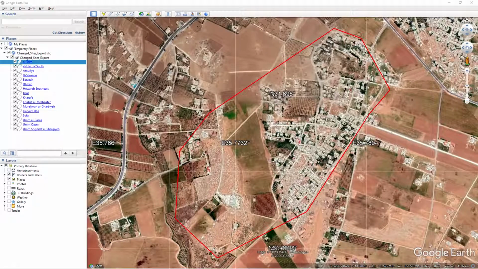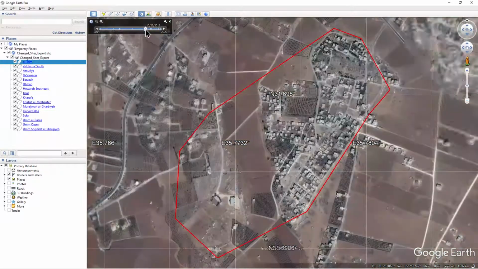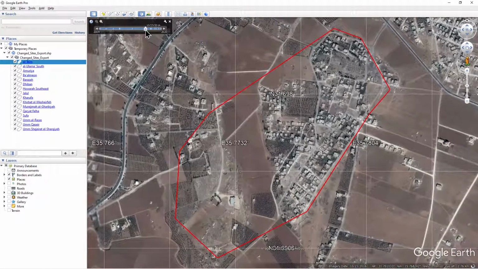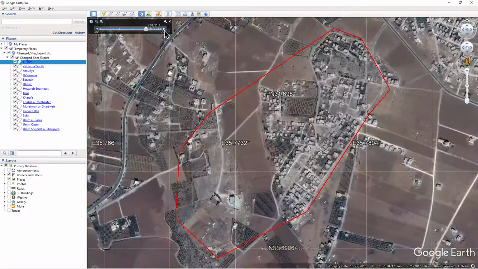We now want to find imagery from the summer of 2017. So turn on the time slider and find the closest available imagery. In our case, the closest we can get is the 12th of September 2016.